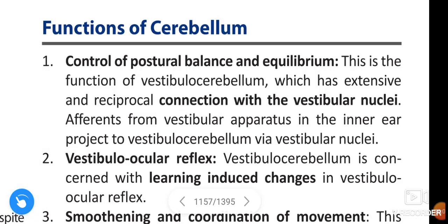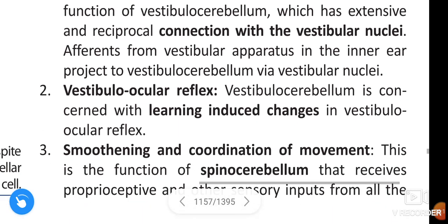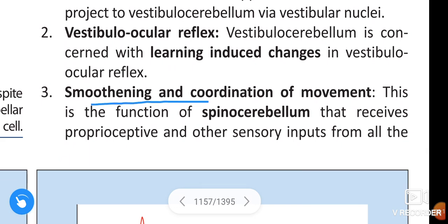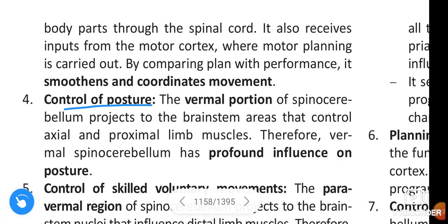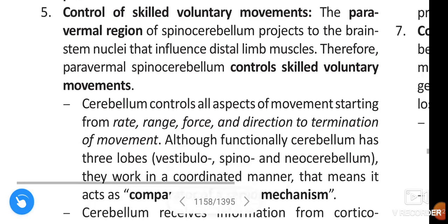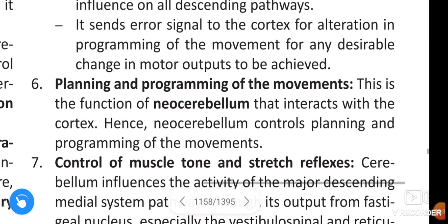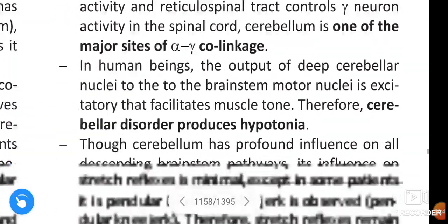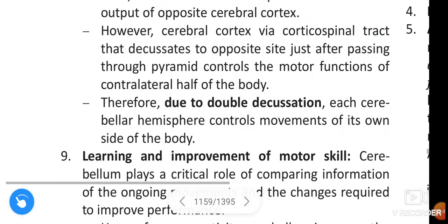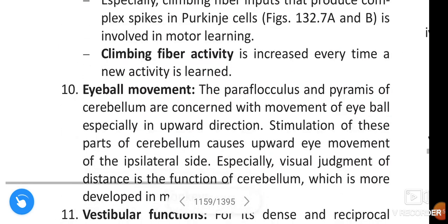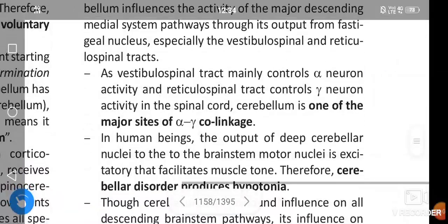In this video we are going to learn about functions of cerebellum. The functions of cerebellum are control of postural balance and equilibrium, vestibulo-ocular reflex, smoothing and coordination of movement, control of posture, control of skilled voluntary movements, planning and programming of movements, control of muscle tone and stretch reflex, and control of movements of one side of the body, learning and improvement of motor skills, eyeball movement, vestibular functions. Okay, these are the functions of cerebellum. We see one by one.